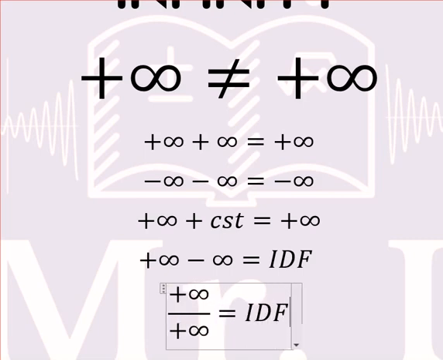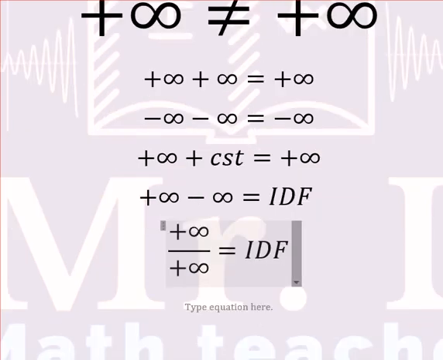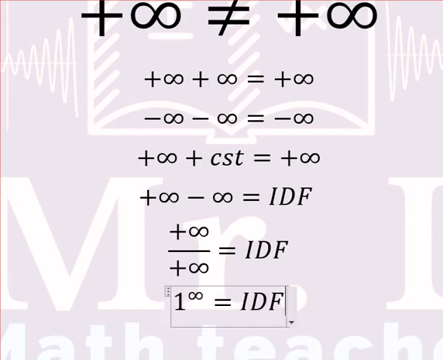And pay attention guys, IDF doesn't mean that it's undefined. It means that it's an indeterminate form, which means that you have to go and look for another method to solve the limit or anything later. Other IDF cases include 1 to the power infinity. Also this case guys is considered IDF. These are the basic IDF cases for infinities.